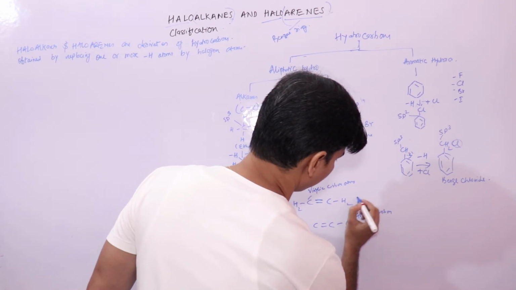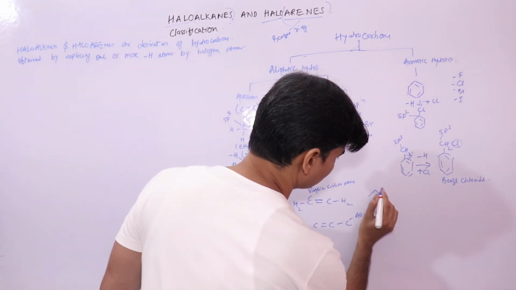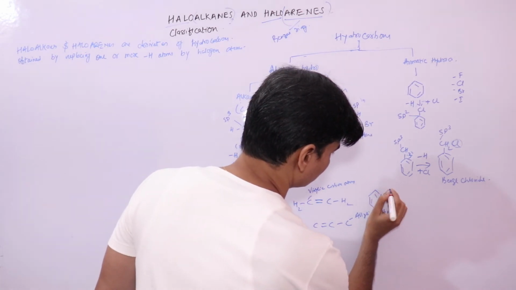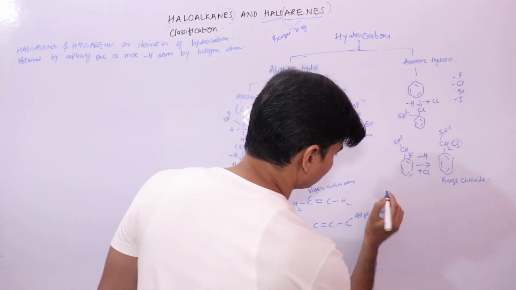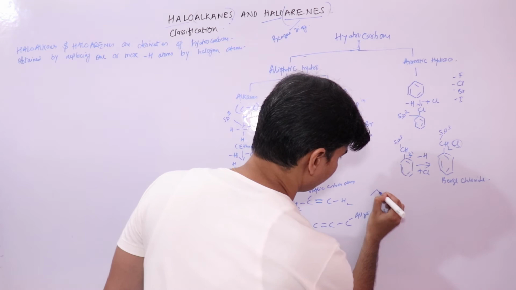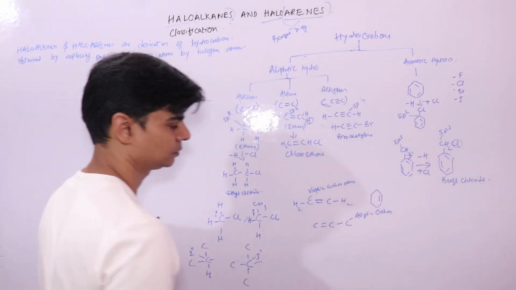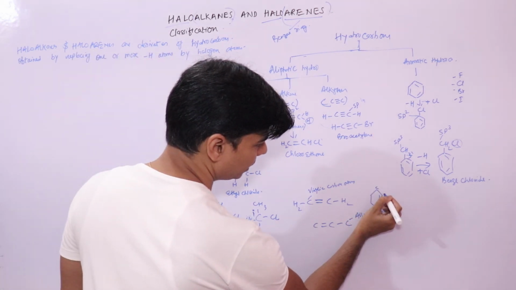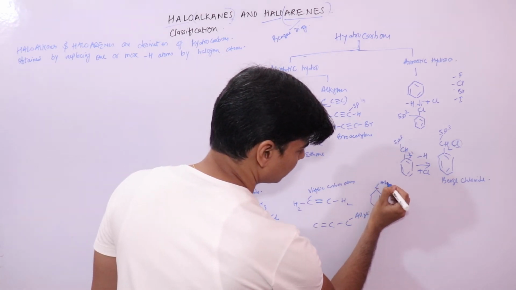Now talking of the similar situation in aromatic systems, corresponding to this, I'm taking a cycloalkene. This is your doubly bonded carbon atom. Now you have a carbon atom here, so this is your allylic carbon atom.